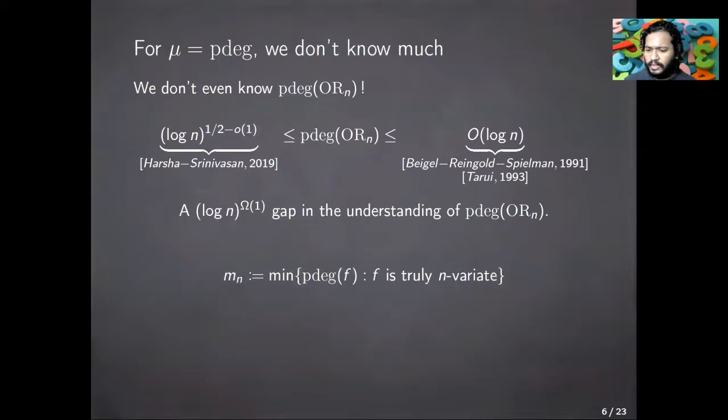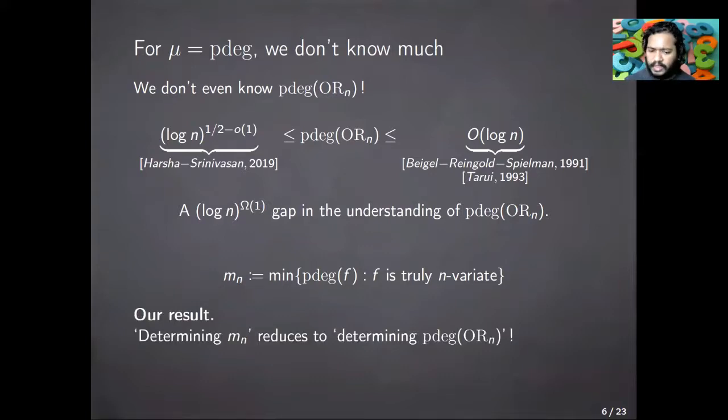And let me simply denote m sub n to be the minimum p degree among all the truly invariant functions. So m sub n is what we need to determine. And our result says that determining m sub n can be reduced to determining the p degree of OR. So we don't close the log n to the omega 1 gap in the understanding of p degree of OR. Nevertheless, we show that the problem of determining m sub n can be reduced to this problem of determining the p degree of OR.